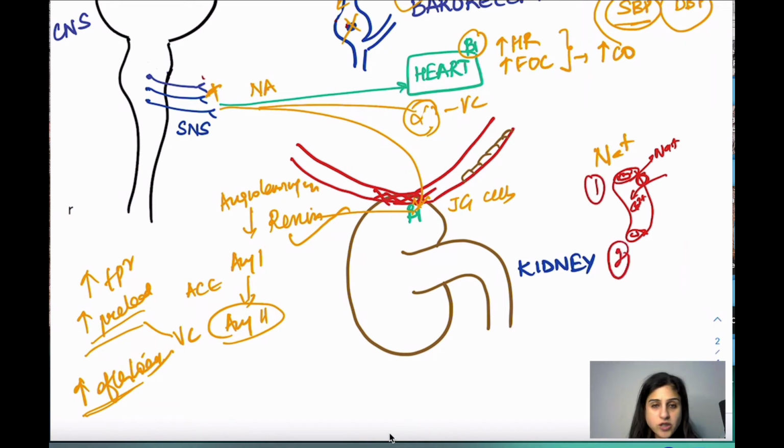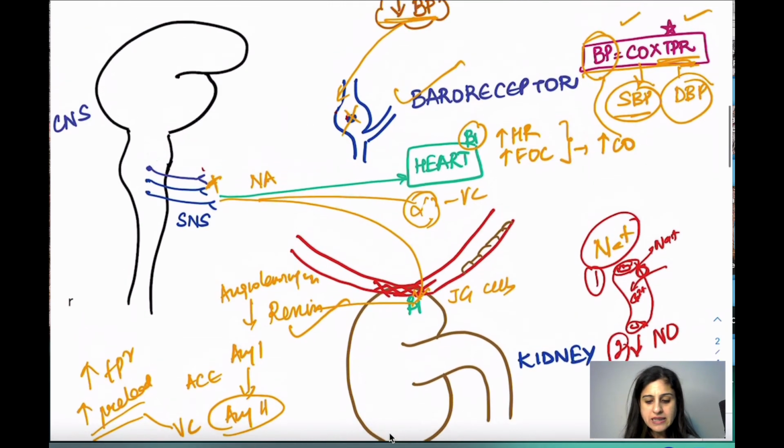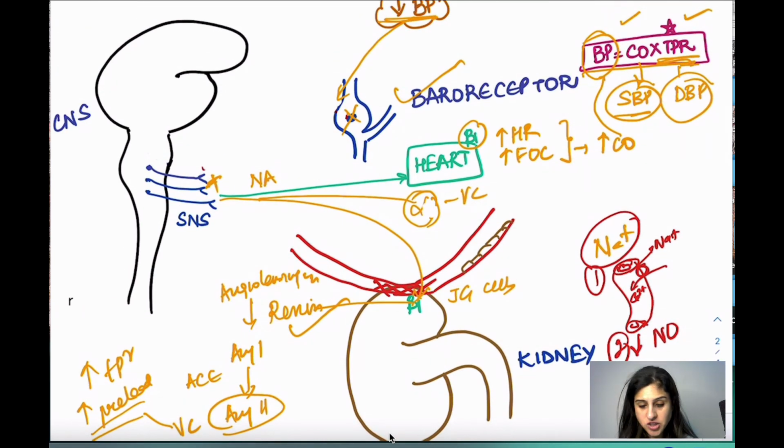Number two, sodium decreases the synthesis of nitric oxide, and nitric oxide is a vasodilator. So if it decreases the synthesis of nitric oxide, again there can be vasoconstriction. So there are two important ways by which sodium can increase blood pressure. Therefore, patients with hypertension are given a sodium restricted diet. That's very, very important. They make the endothelium very stiff because of all these things. So these are the various mechanisms which actually happen.